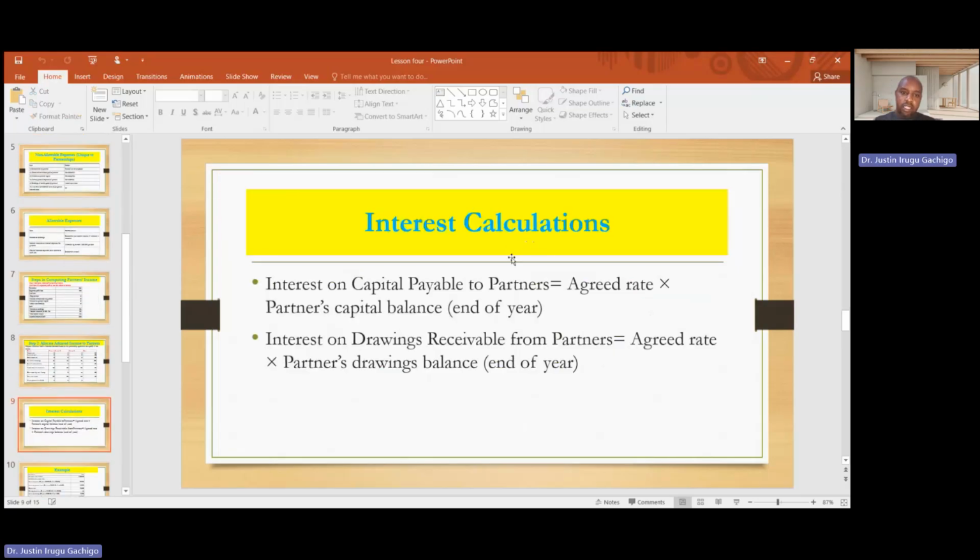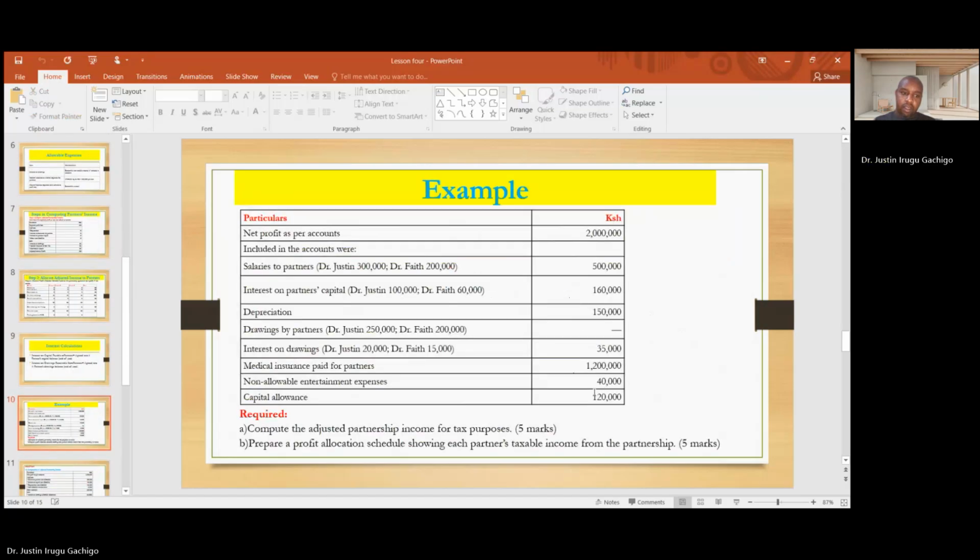How to calculate the interest? Interest on capital payable to a partner is equal to the agreed rate times the partnership capital balance at the end. Interest on drawing receivable from a partner is equal to the agreed rate times the partner's drawing balance at the end of the year. An example,